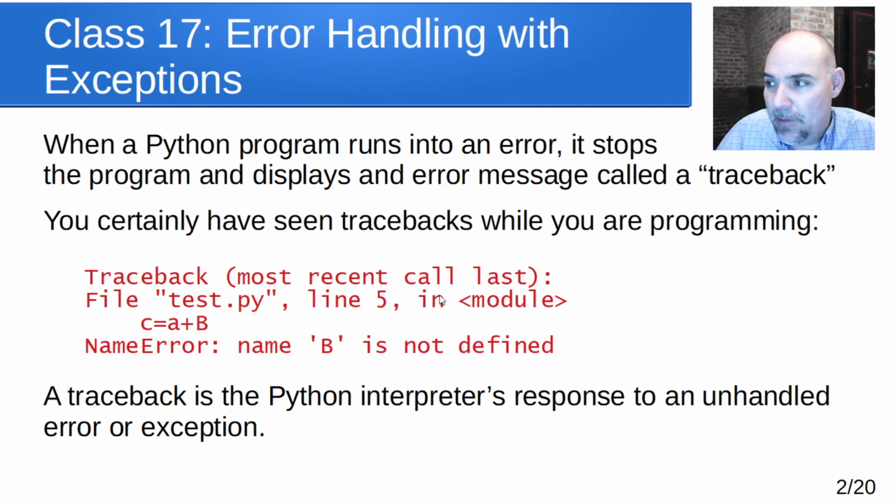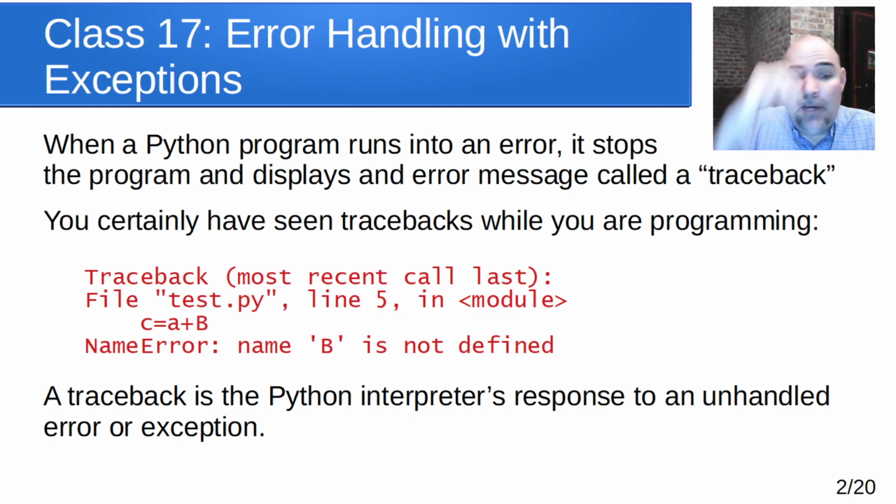All right, the first thing is you probably have noticed that when a Python program runs into an error, it stops. And this isn't just Python that does this. Other programs do this as well. Some programs crash, like you may have seen a program say, this program has generated an illegal operation, and Windows has decided to kill it. But in Python, since it's an interpreted language, there is a special program called an interpreter that runs the program. If it detects an error, it stops the program from running and displays an error message called a traceback. I know that you've seen those before. If you've written any code, you've seen them. If you've watched any of the lecture videos, I've made mistakes and you've seen them.